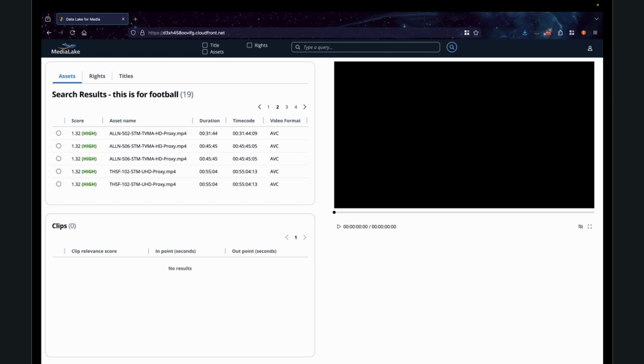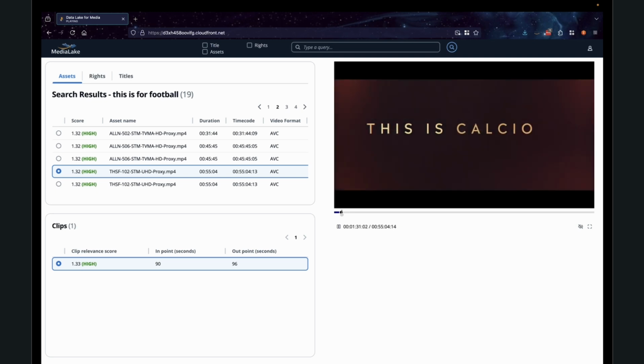If I go to assets, this is a list of assets that I have that relate to this search. If I click on one, you can see that the clips below show which match with the highest relevance. I hit play, which will find that time in the clip that I selected and play it to show you where the match is. In this one, I'm looking at "This is Football" starting at 90 seconds and stopping at 96 seconds.